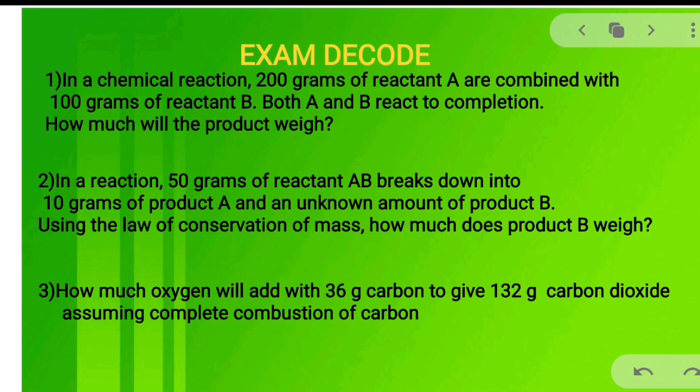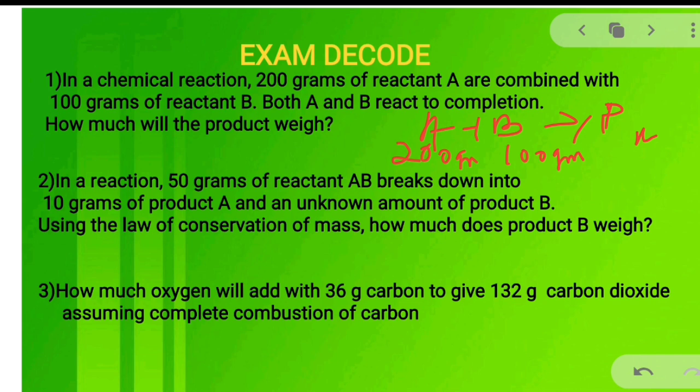The first question is that in a chemical reaction, 200 grams of reactant A are combined with 100 grams of reactant B. Both A and B react to completion. How much will be the product weight? So, what is the solution? According to the question, A reacts with B to produce product. We need to find out the weight of the product, let it be X. Mass of A is 200 gram and mass of B is 100 gram.